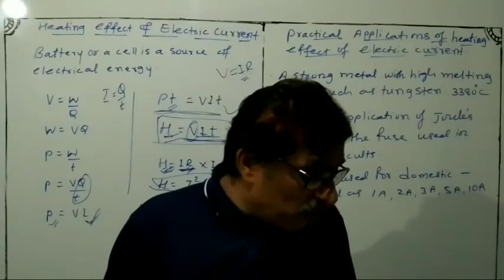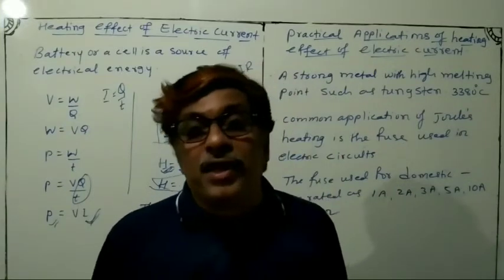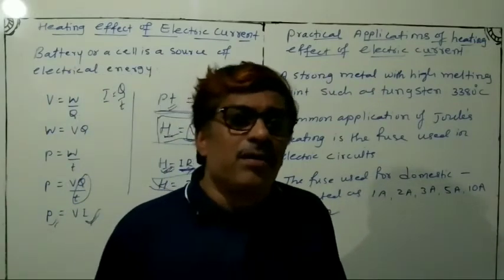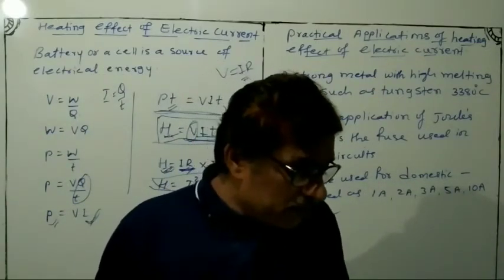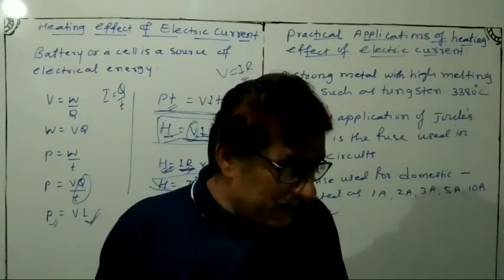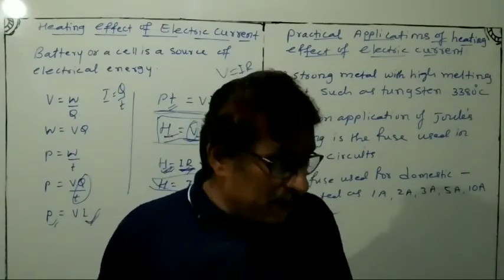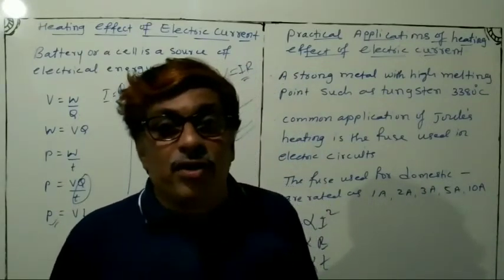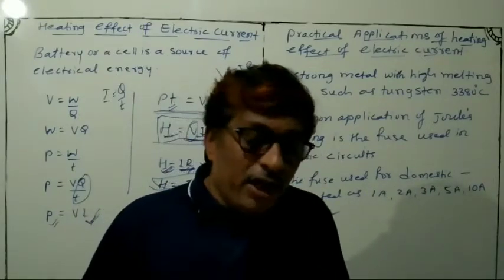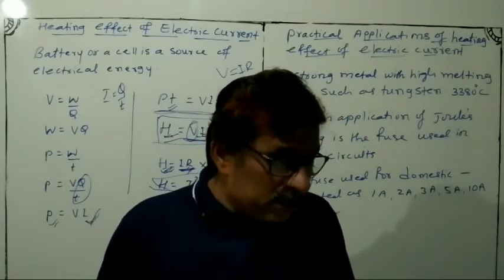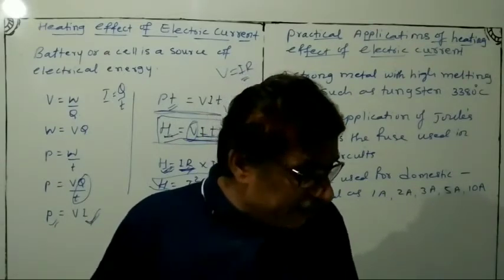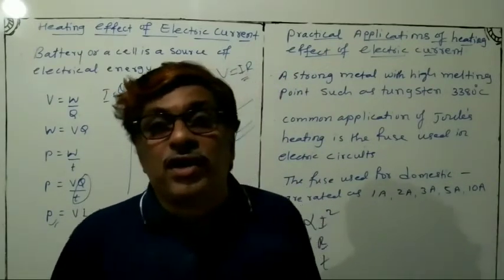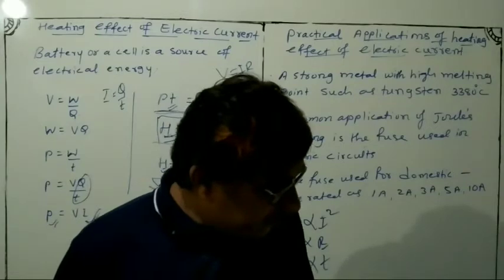However, the heating effect of electric current has many useful applications also. At the same time, the heat produced is useful somewhere. For example, the electric laundry iron that you use for ironing, electric toaster, electric oven, electric kettle, and electric heater are some of the familiar devices working on Joule heating.